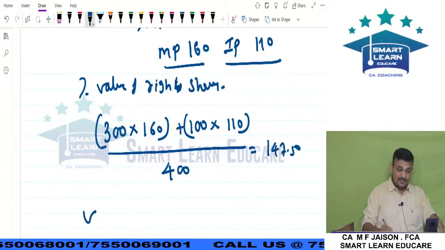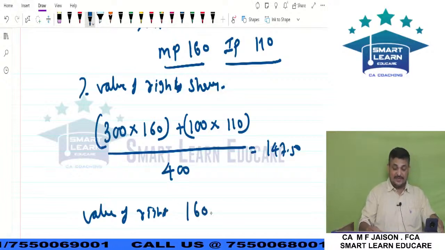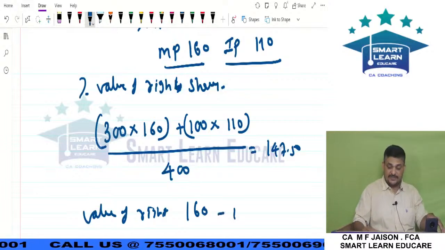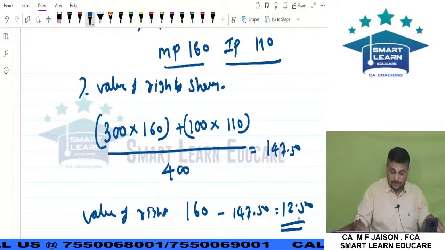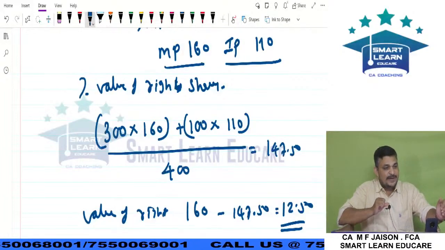The value of the right will be the value of the share before the rights, 160, minus 147.5, which is 12.5. This 12.5 computation can be tested for a 5 mark question, my dear friends, all of you.